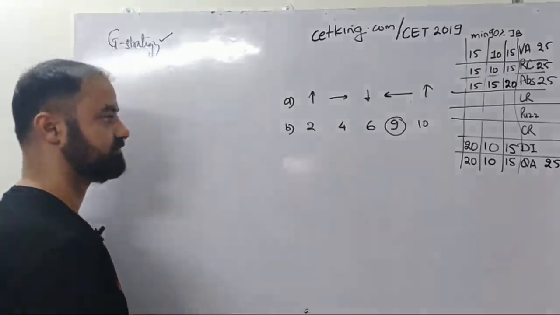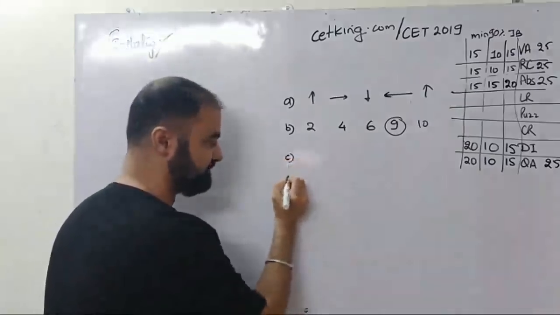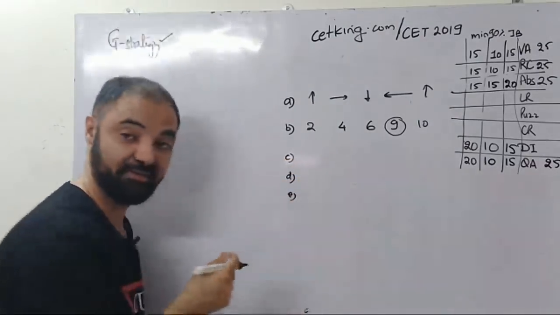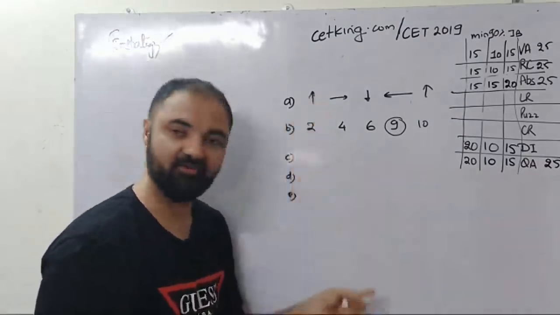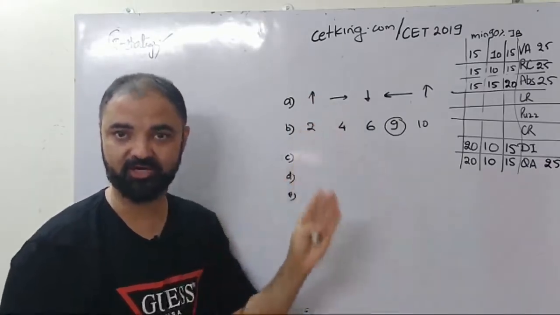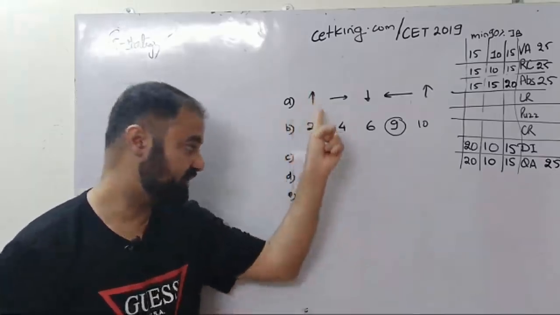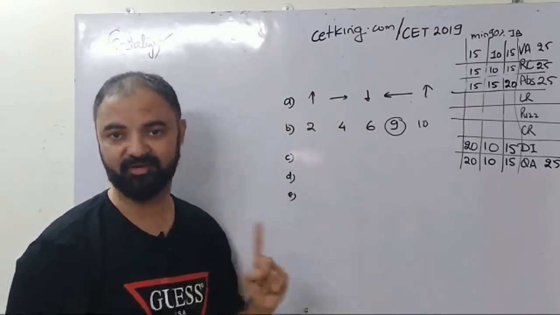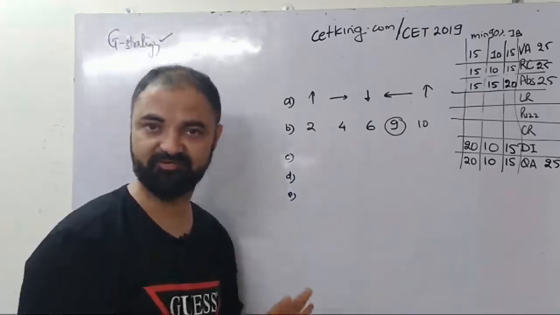ठीक है. Now what I'm expecting this year, I'm not expecting, I'm just guessing. They'll give you 5 options. आपको बताना है इनमें से कौन सा रॉन्ग है. 1 and 2 रॉन्ग है, 2 and 3 रॉन्ग है, 3 and 4 रॉन्ग है. So literally you have to solve 5 questions to get 1 mark. So obviously time waste होने ही वाला है.